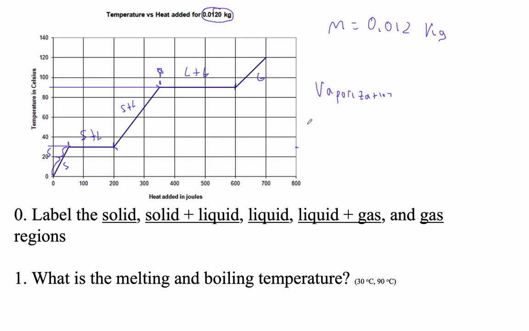All right, and this is where we're melting, which we call the latent heat of fusion. We're fusing it. I don't know, to fuse something, does that mean necessarily to melt it? Anyway, there it is. So the melting temperature is 30. If you read this correctly, I was like, well, that's 25. No, 30 Celsius. This one is between 80 and 100, so it's 90. All right.